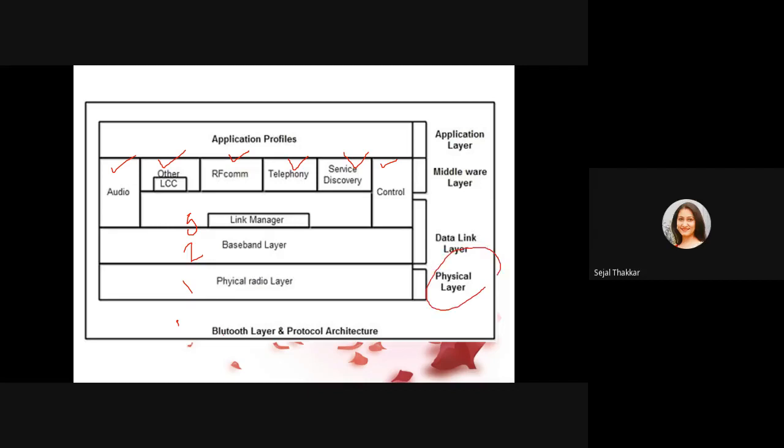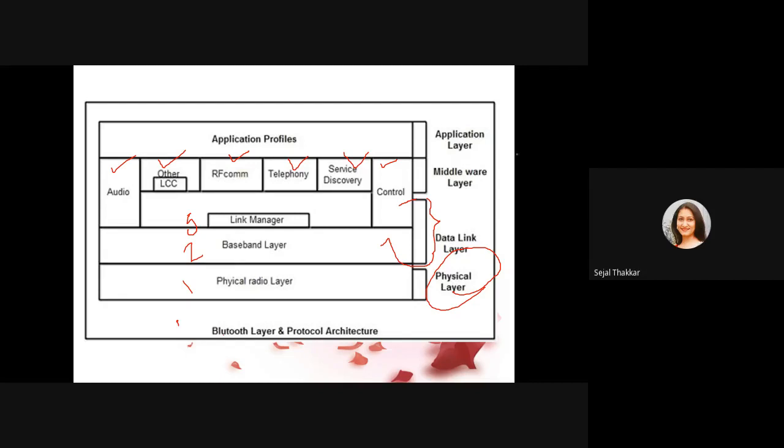You can see here physical layer consists of what things? Physical. Data link layer consists of baseband and the link layer. This is the main architecture of Bluetooth, right? The question can be asked in exam, explain piconet and scatternet. The next question I can ask you is explain architecture of Bluetooth. So you have to draw this figure.